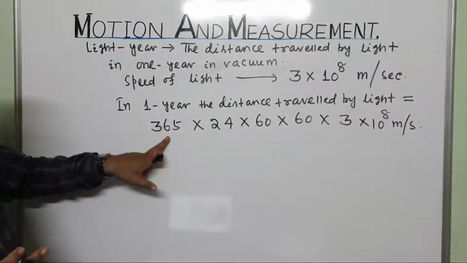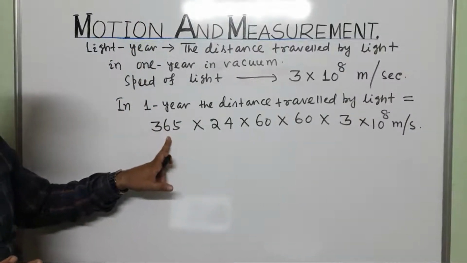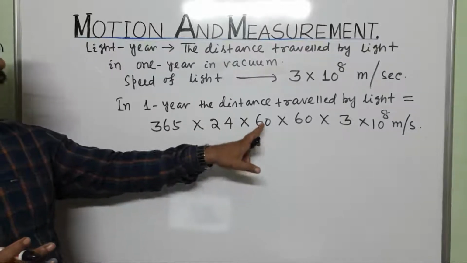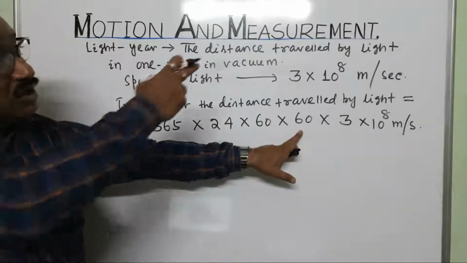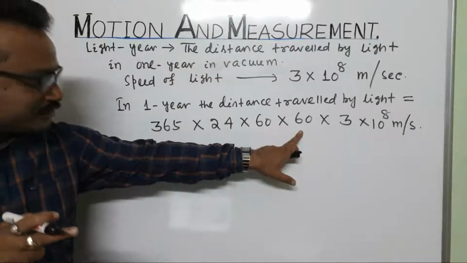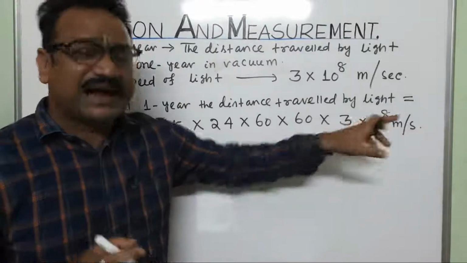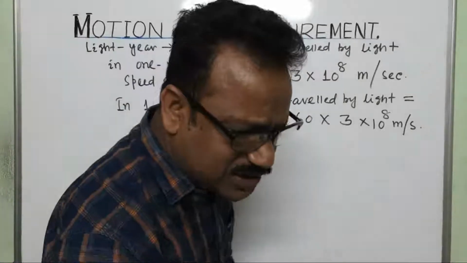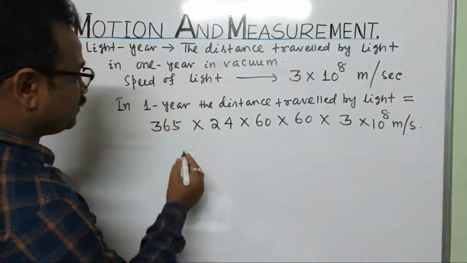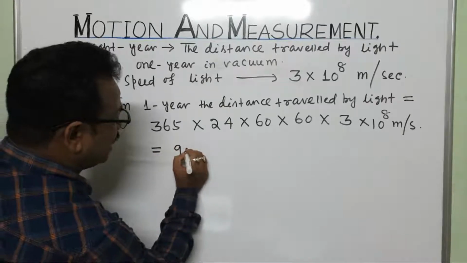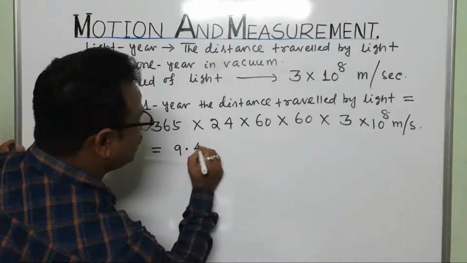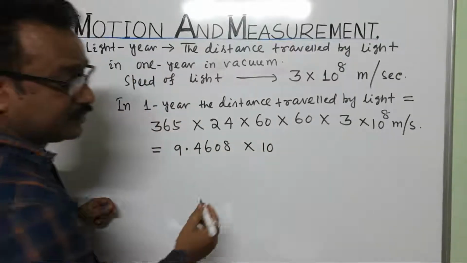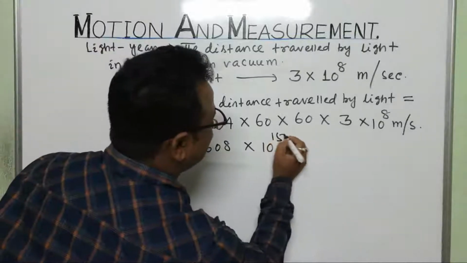This is 1 year, 365 days. 1 day, 24 hours. 1 hour, 60 minutes. 1 minute, 60 seconds. Because already given, meter per second, into 3 into 10 to the power 8 meter per second. So what is the value coming exactly? The value is equal to 9.4608 into 10 to the power how much? 15 meter.